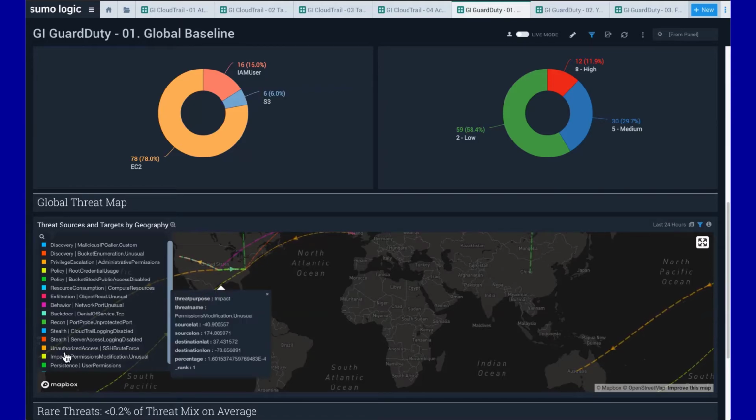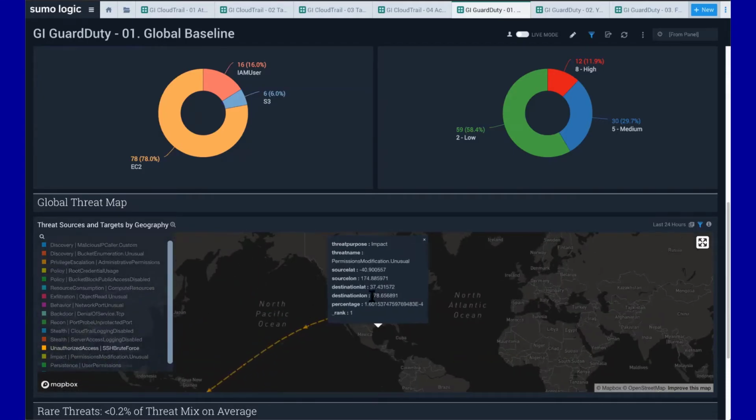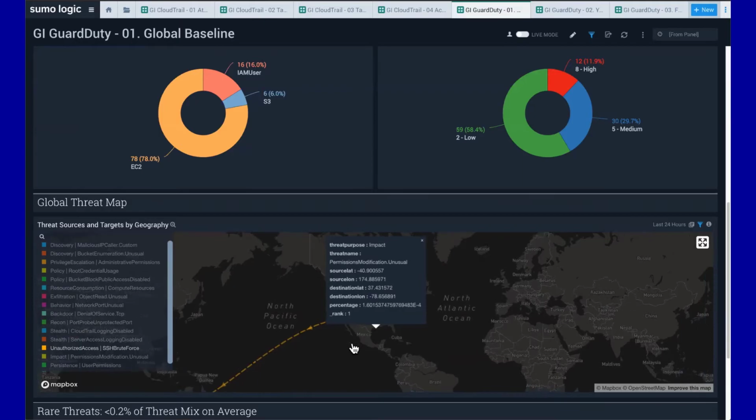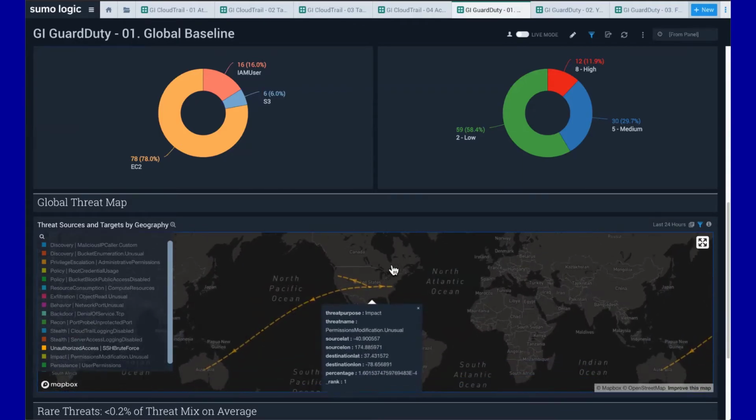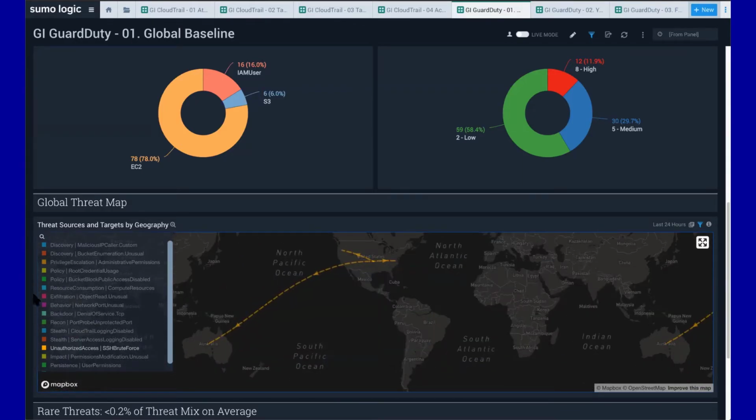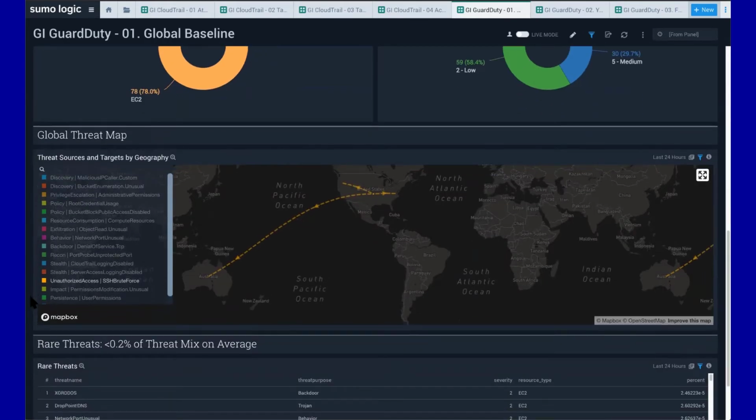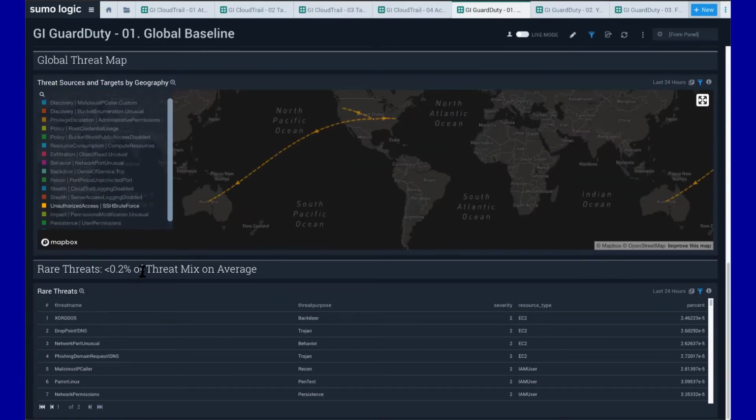So you can actually focus in on, let's grab, let's say the orange one, unauthorized access, to see where that's going from and to, and you can actually see there's a whole bunch of stuff going to a couple different locations. That's kind of nice. But what's really critical for GuardDuty is the rare threats.